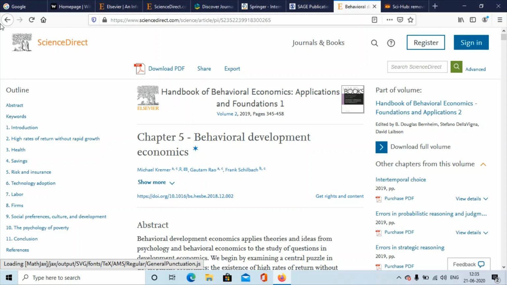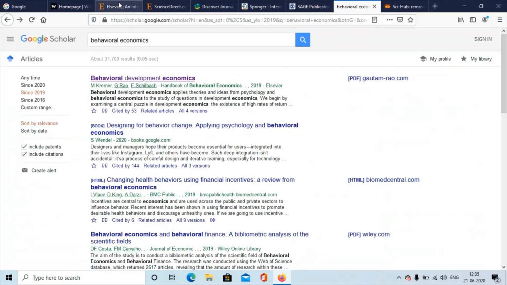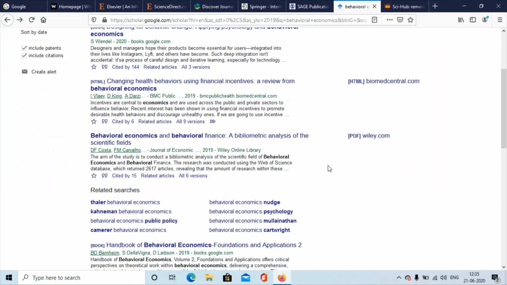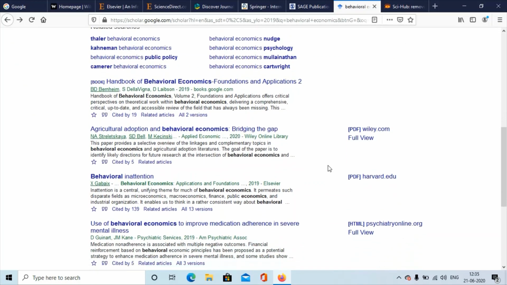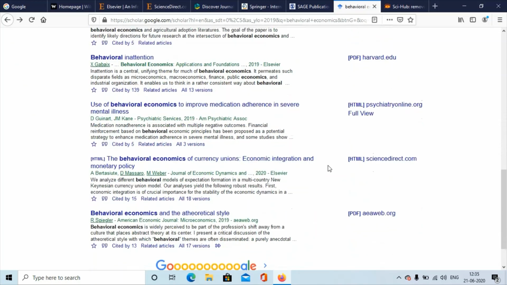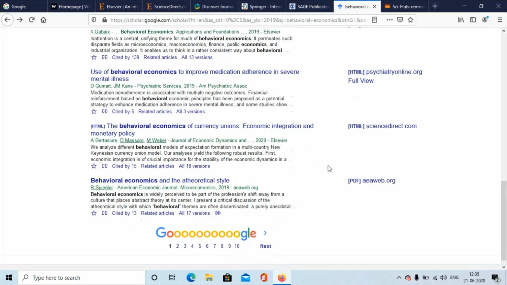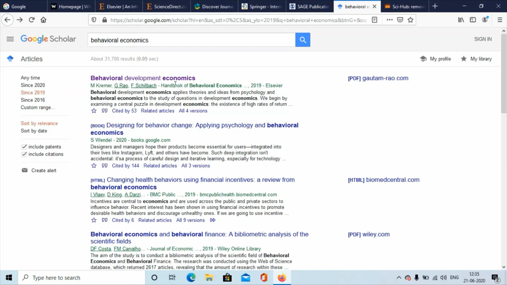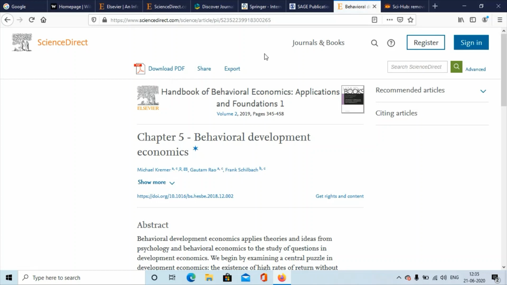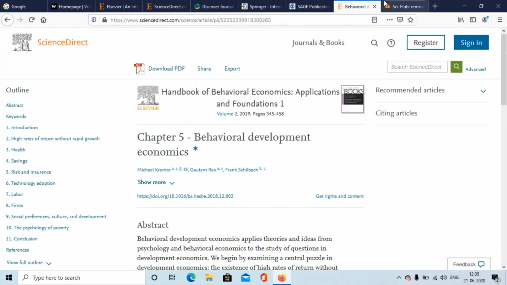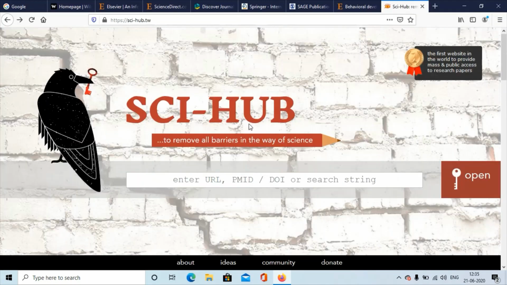So anyway, there's no paper actually that I can show you that you'll have to purchase, because you won't be able to view the entire PDF. What you'll be told is that you will have to purchase the PDF, and there's an amount written. If that happens, there's a site known as Sci-Hub.